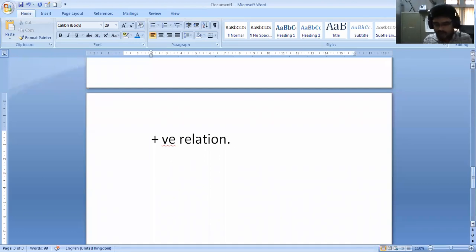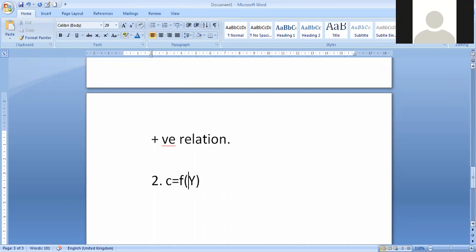The second point: the mathematical model gives results, but it may not represent the whole thing. For example, take C equals a function of Y. Consumption depends on income. Vandana, you may have studied the consumption function in macroeconomics or microeconomics, right? So consumption depends on income. When you take the data, can it be applicable to all of society?